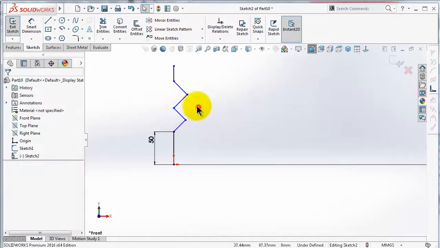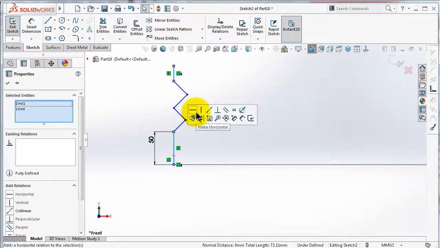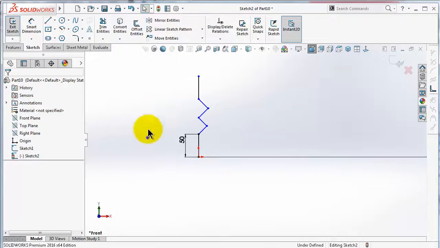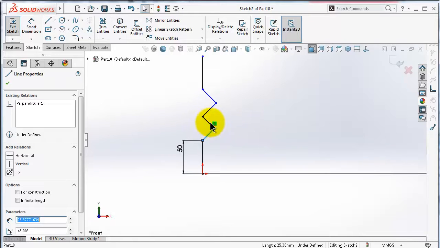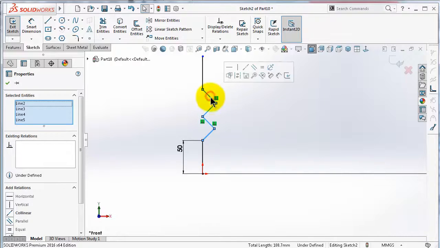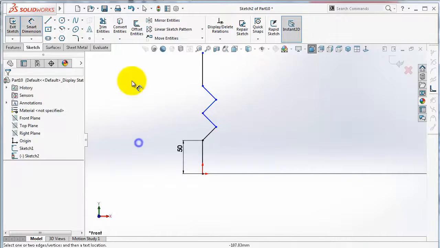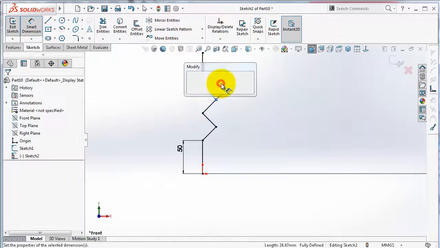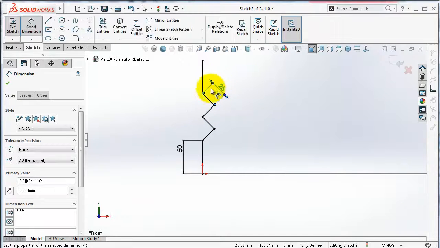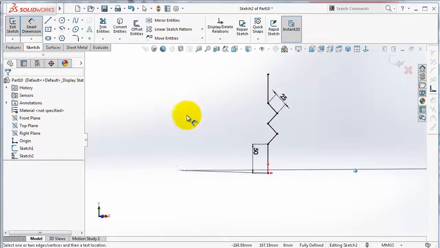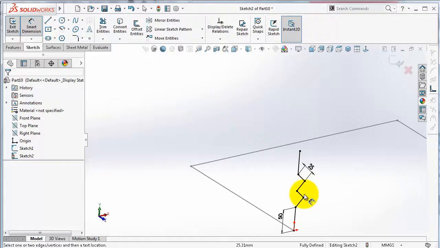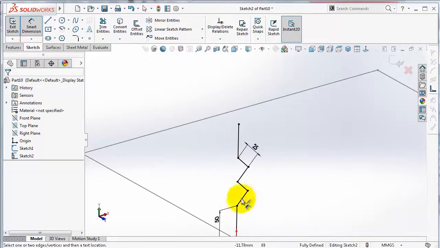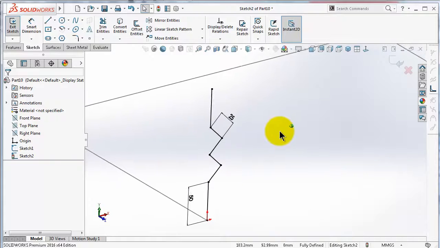These are already perpendicular, and here as well make this equal and those lines equal as well and make 25. So we made this special profile without adding any radiuses. It will be automatically added when we use the swept flange. So now the profile is ready.